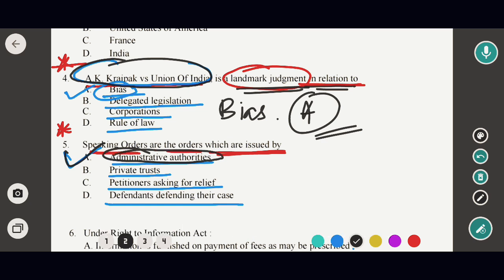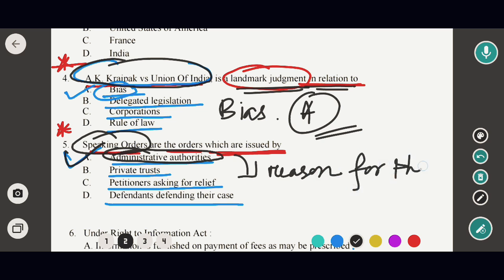So what do you mean by speaking orders? Speaking orders are administrative or judicial decisions that are made by the competent authorities, and they also include the reason for the decision. It is important because it ensures the principle of natural justice.